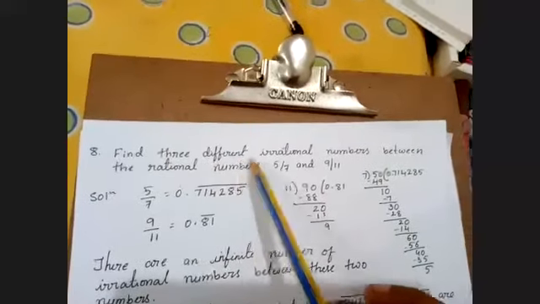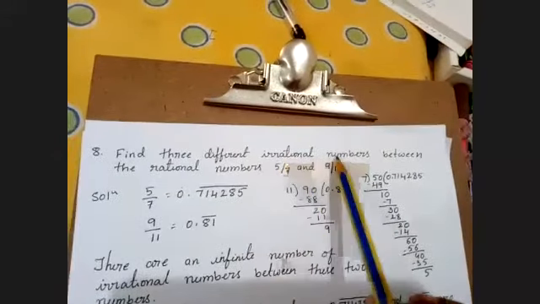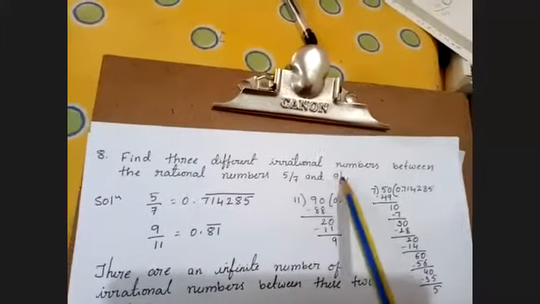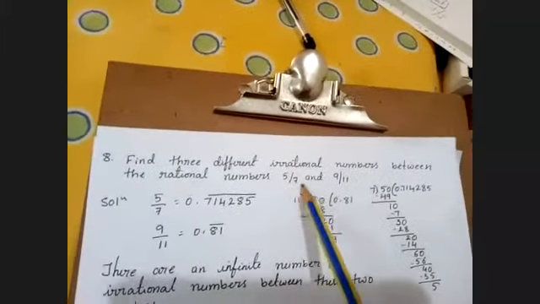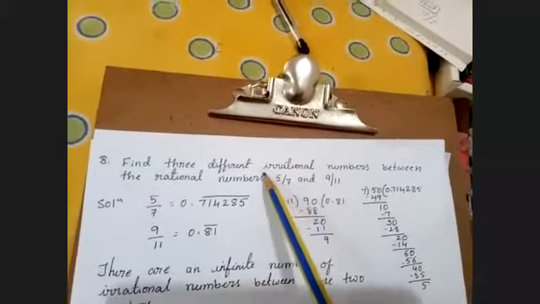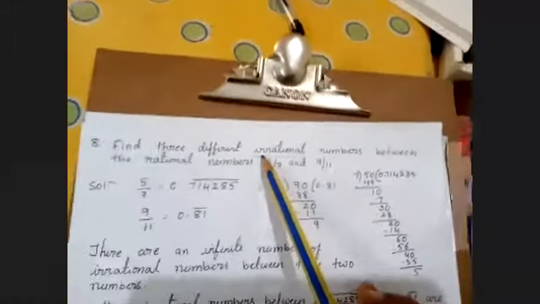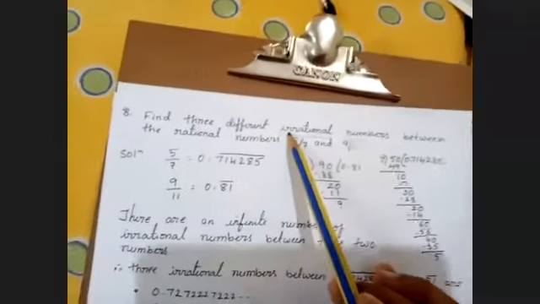So in this question, find 3 different irrational numbers between the rational numbers 5/7 and 9/11. Between any 2 rational numbers, they are asking us to write 3 irrational numbers. Am I clear, everyone?